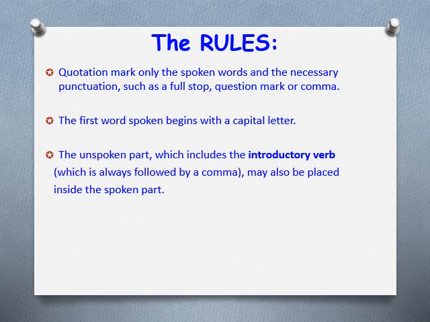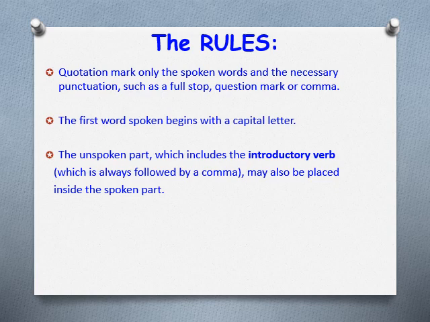The unspoken part, which includes the introductory verb, which is always followed by a comma, may also be placed inside the spoken part. So in other words, if I said, "What," in inverted commas, which is a question, asked Abigail, that's the unspoken part, I can then open up my inverted commas again and complete what was being said.